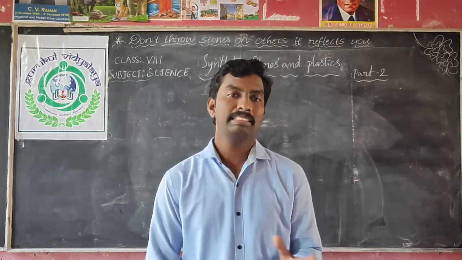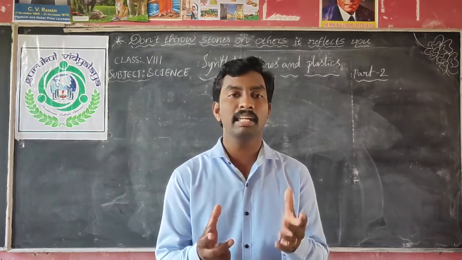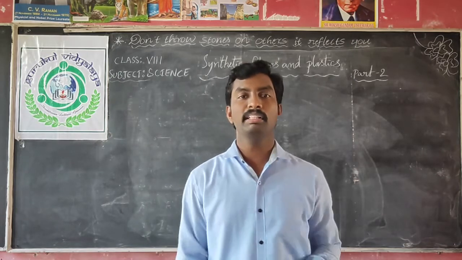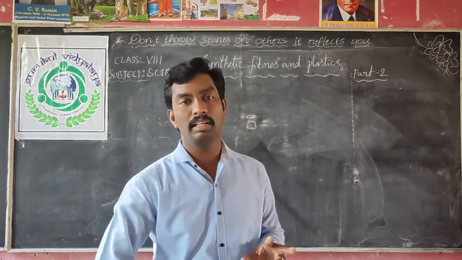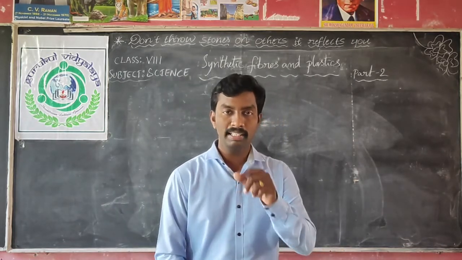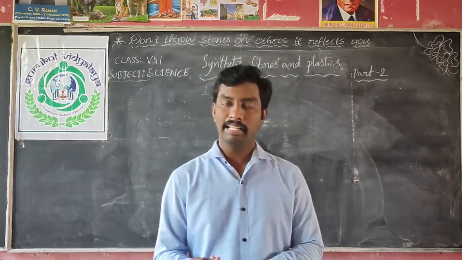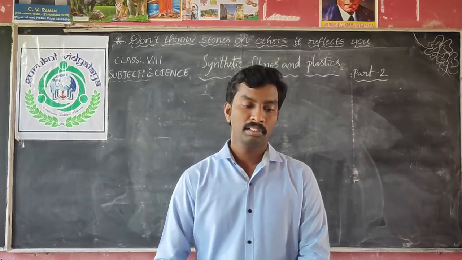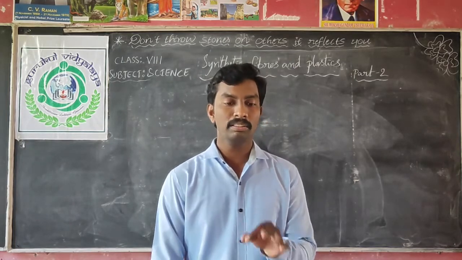So all plastics are not arranged in the same way. There are some differences. Generally, we will discuss two ways of arrangement of the plastics. One is linear arrangement and the second one is cross-linked arrangement. Okay, linear and cross-linked.